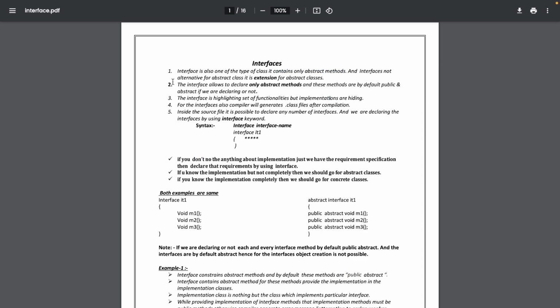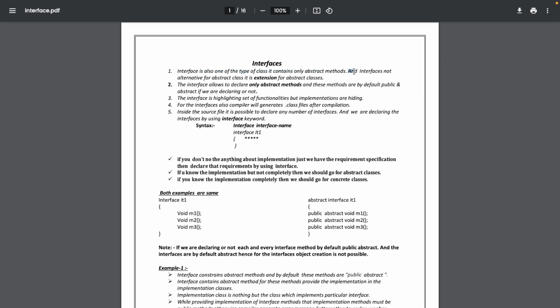So this note is based on Java versions before 8, but right now the pivot version of Java is 17. Nobody is using 8 as well, so there is no chance of someone using 7. So that interview question is not required right now. Now interfaces can have different methods. We will see how they can have other methods than the abstract methods. But by default, it has abstract methods.